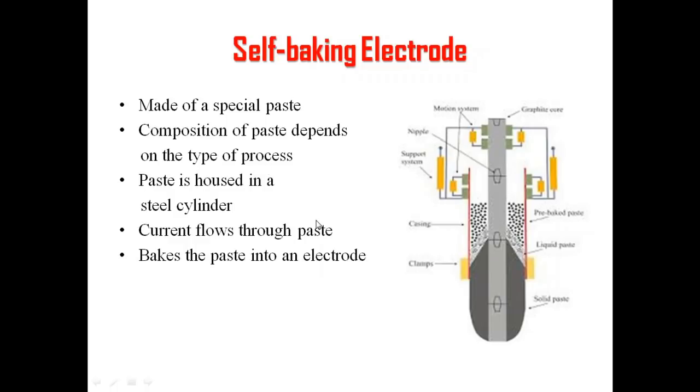So these are just the construction details of the furnaces. Till now we have discussed only the construction details, what the types of electrodes are, what the types of walls we use. Okay, so now let's move on to the actual types of arc furnaces which are used for arc heating, right? Let's move on to the next slide.